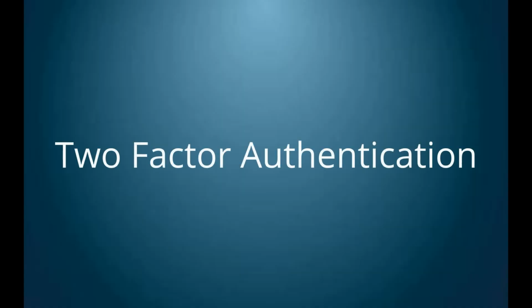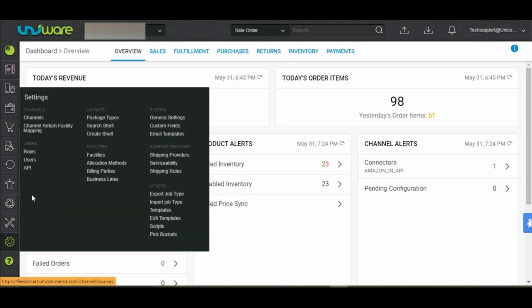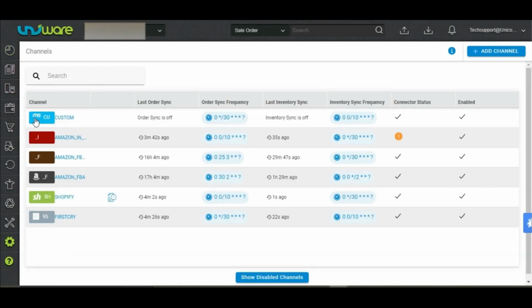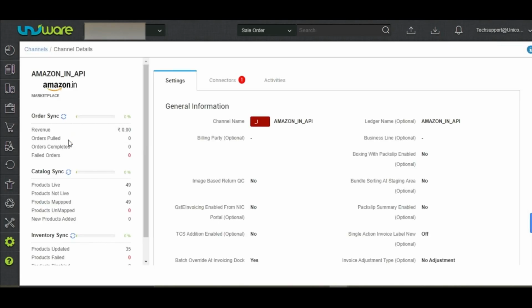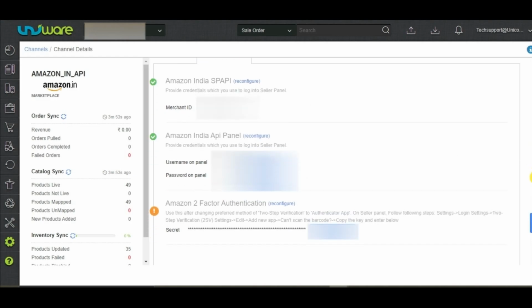Two-factor authentication. To fix the connector, you may go to Settings and click on Amazon. Go to Connectors. As you can see, it says Connector Broken.